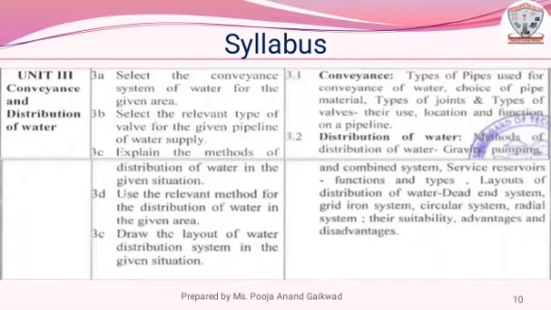Third unit is conveyance and distribution of water.